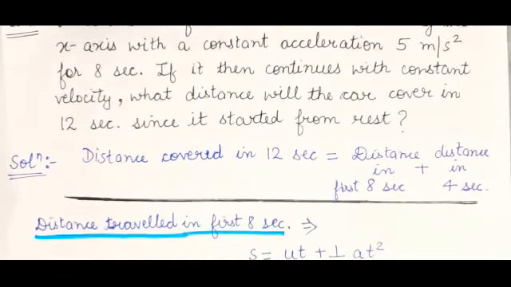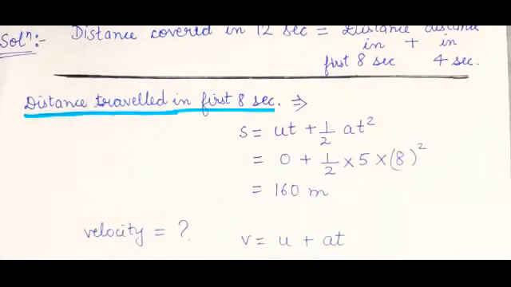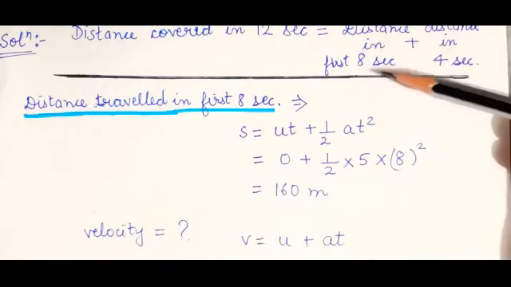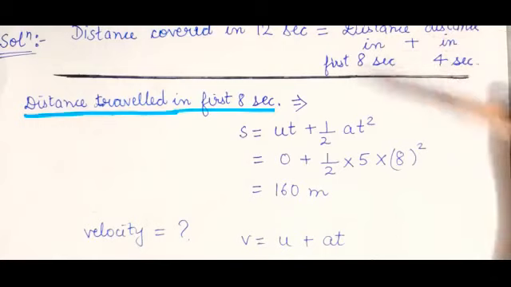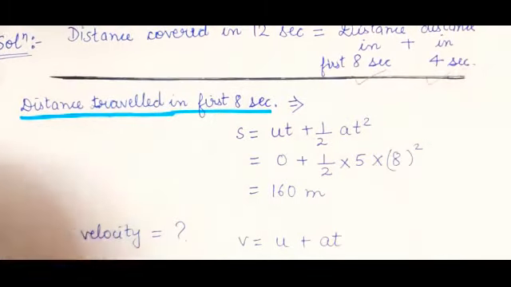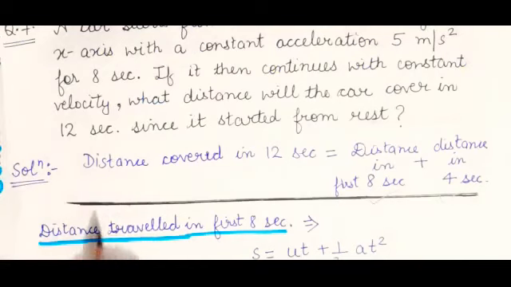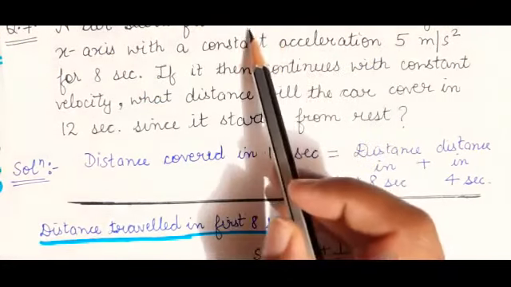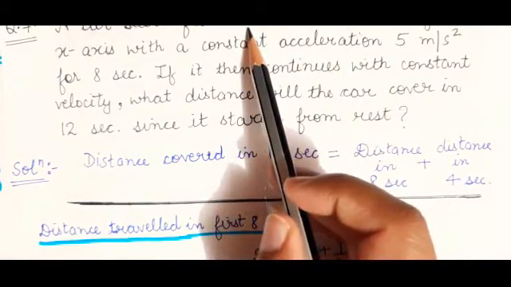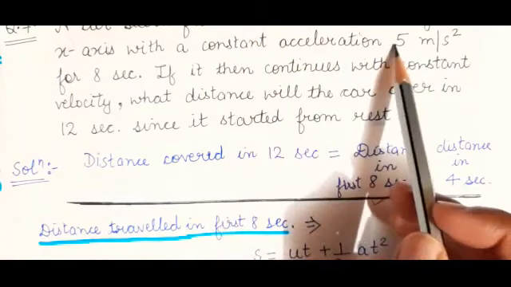So how to calculate? Distance covered in 12 seconds is equal to distance covered in first 8 seconds plus distance covered in next 4 seconds. So our motto is to calculate this, then this. Now in the first case, when distance is traveled in first 8 seconds. See, what is given? Rest. Rest means initial velocity 0. Acceleration is given.